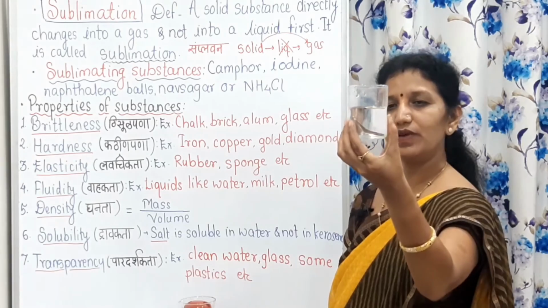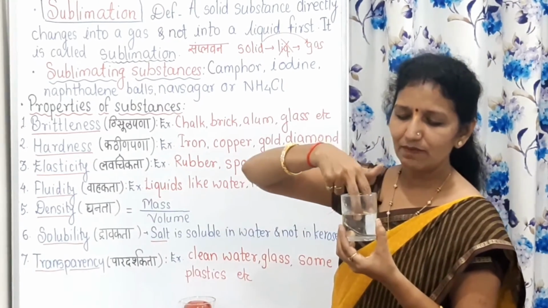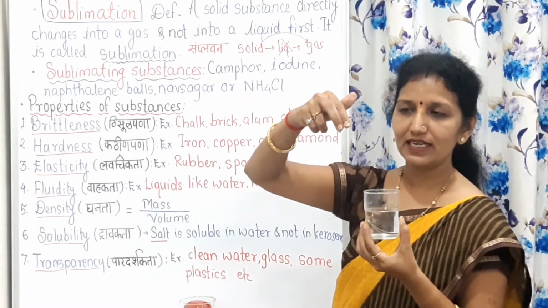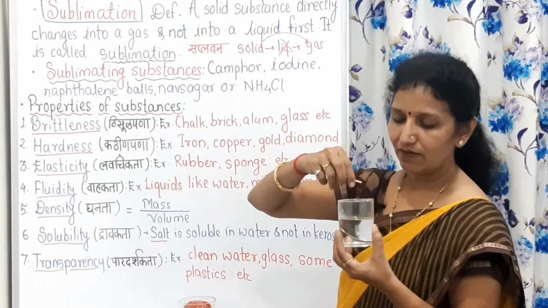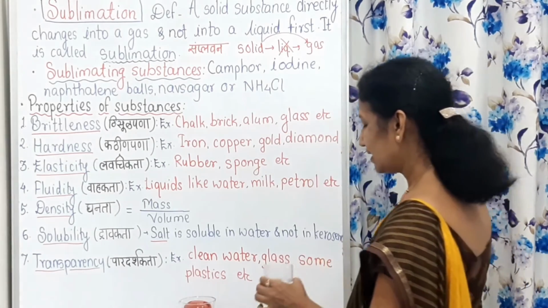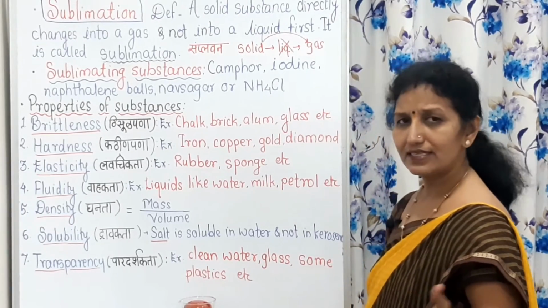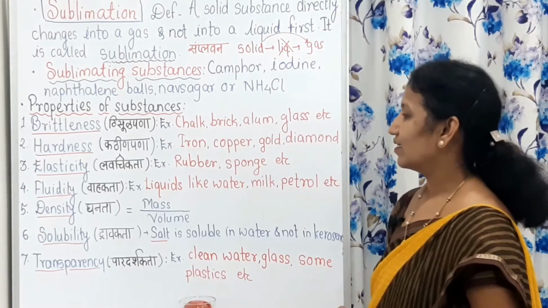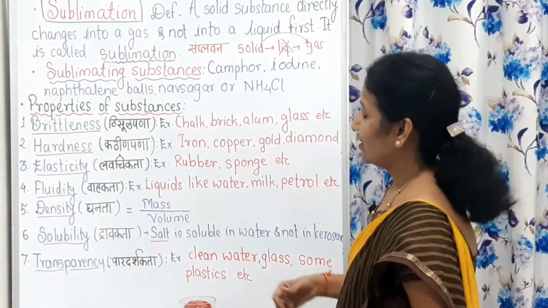It will go down because its density is higher than water. And this mastic does not have that much high density. Its density is lower than water. That's why it floats on water. It explains the concept of density. You can do various experiments at home. Our students have done very nice experiments of this.